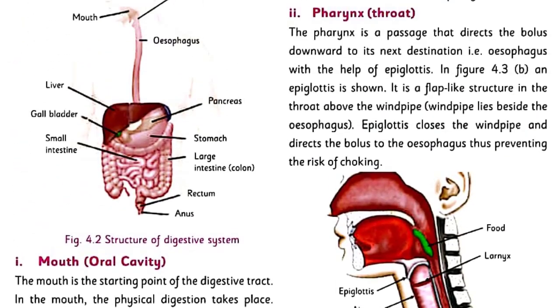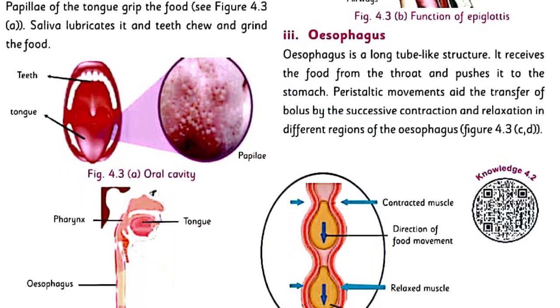2. Pharynx. The pharynx is a passage that directs the bolus downward to its next destination, i.e. esophagus, with the help of epiglottis. In Figure 4.3, an epiglottis is shown. It is a flap-like structure in the throat above the windpipe. Epiglottis closes the windpipe and directs the bolus to the esophagus, thus preventing the risk of choking.